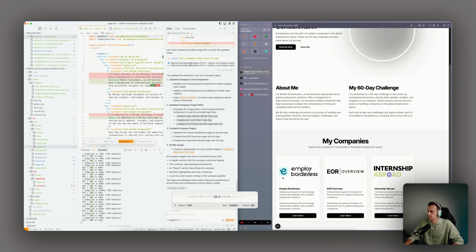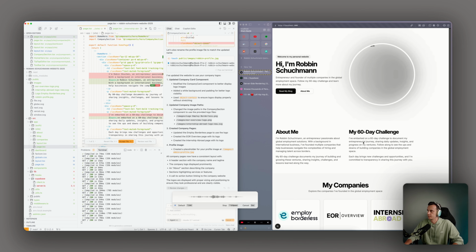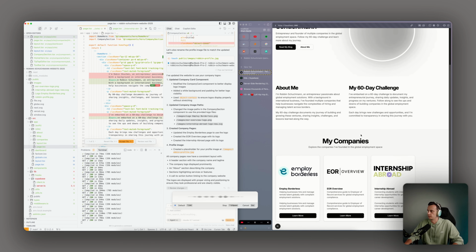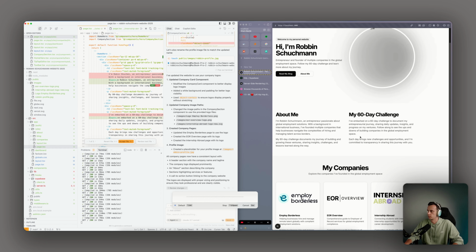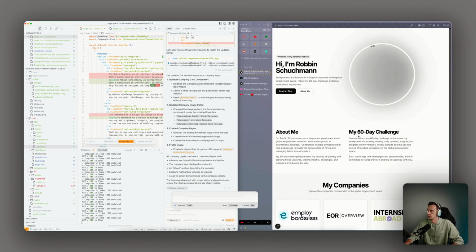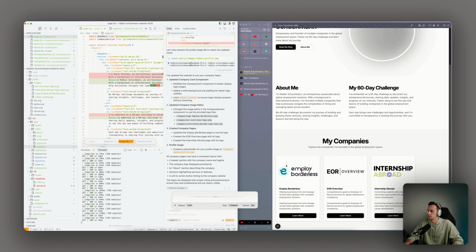Okay, that looks great. I would want the company logos in the company card slightly smaller. Also, my company section, I want it center aligned. Now it's more aligned to the left. And I'm missing the header, the navigation, and the footer on the main menu. Can you please resolve this? And then, yeah, then we can move over to the next step.